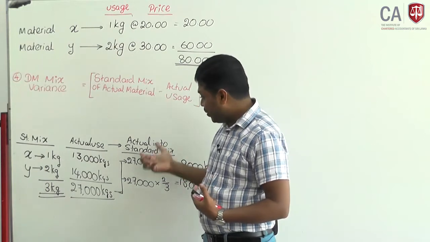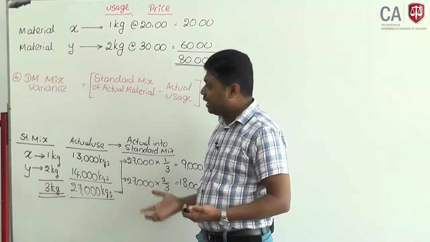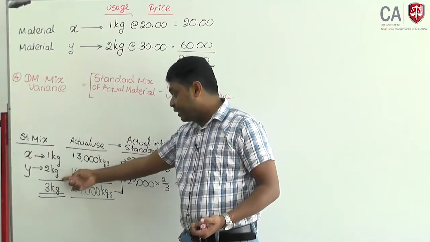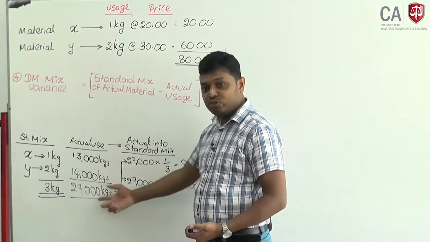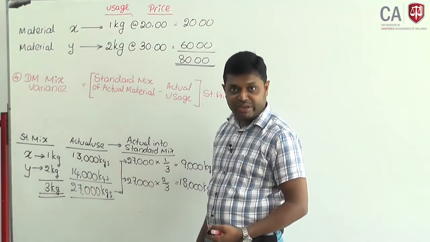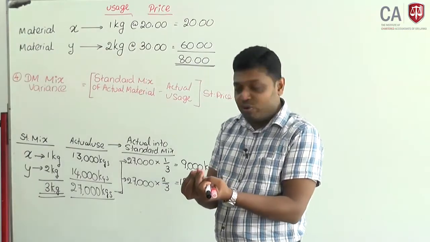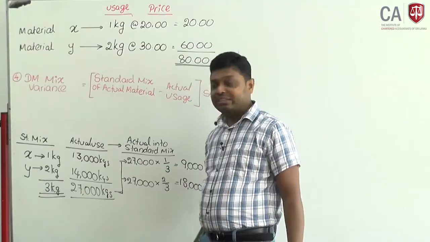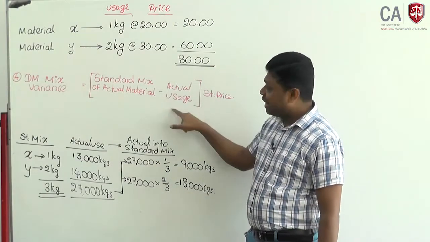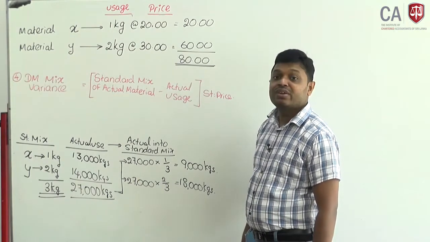Clear? Therefore, total material usage 27,000, whatever you do, the weight of every unit should be 3 kilograms. One third should be X, two thirds should be Y. So if you used 27,000, of the total material 1/3 should be X and 2/3 should be Y. That is our expectation. Then compare it with actual usage, then you can find out material mix variance.